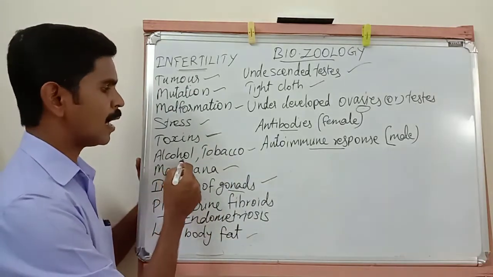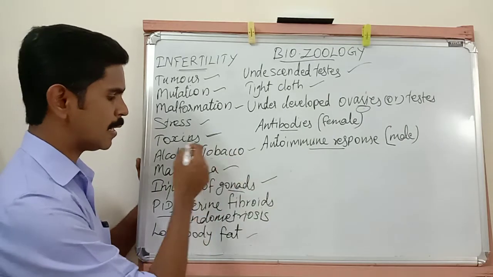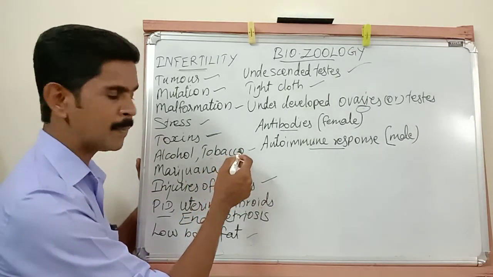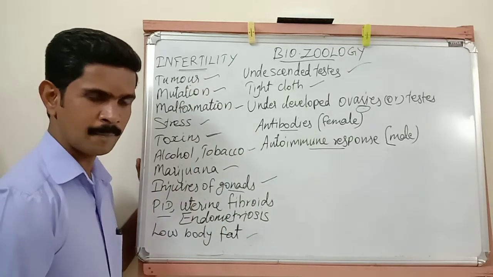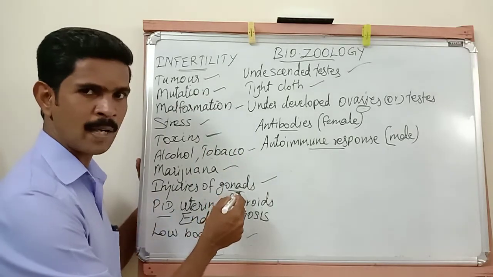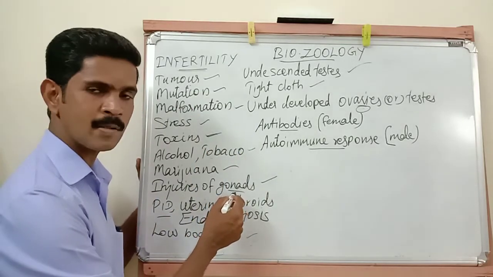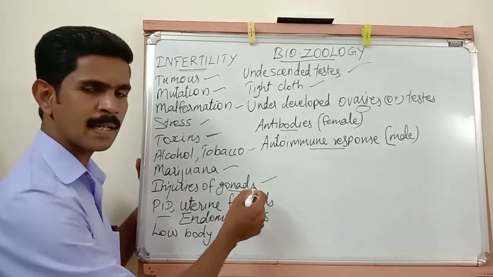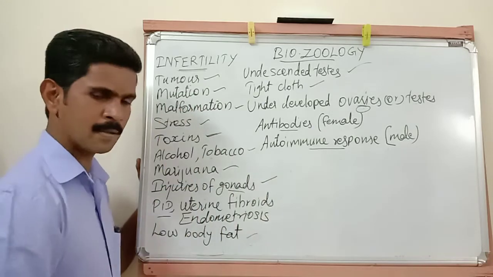The next, alcohol, tobacco, then marijuana. So when we use these drugs continuously for a long time, it leads to infertility. Then injuries of the gonads. Gonads meaning reproductive organ. Male gonad is called testis and the female gonad is called ovary. So if any injuries occur in the gonads, it leads to infertility.